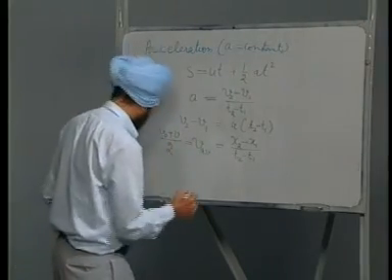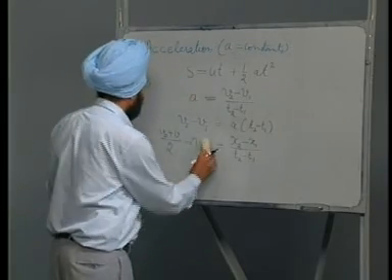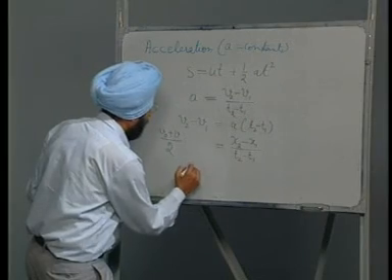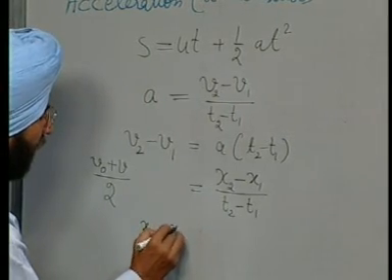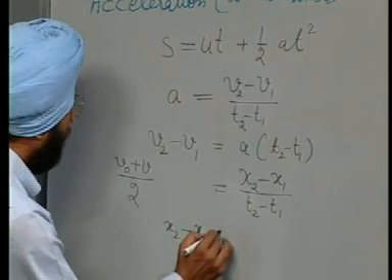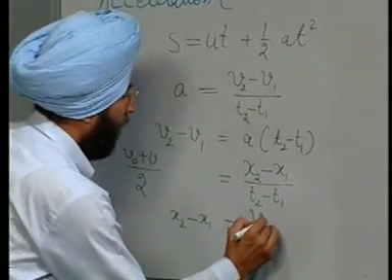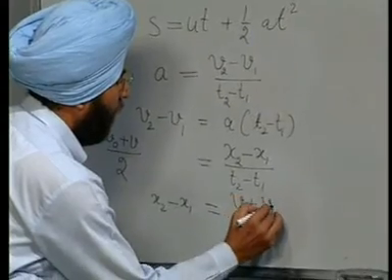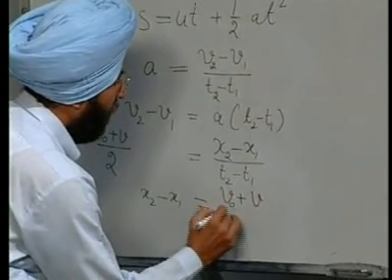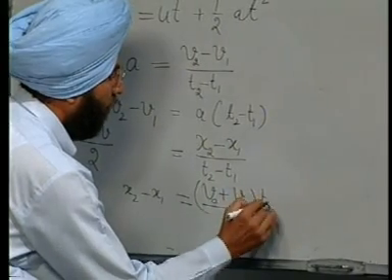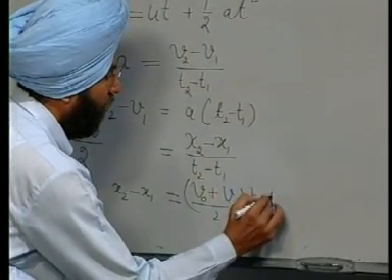Now, we have this equation: x2 minus x1 is equal to v naught plus v over 2 into t2 minus t1.